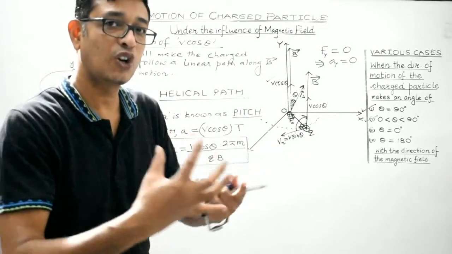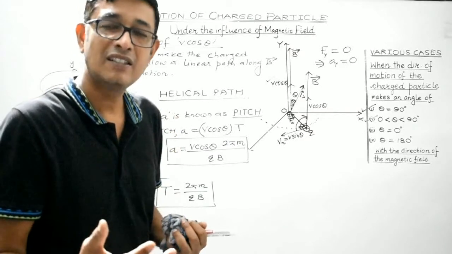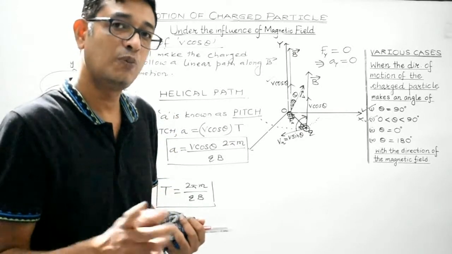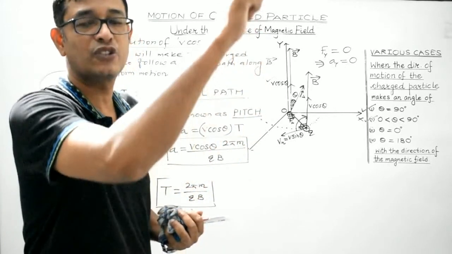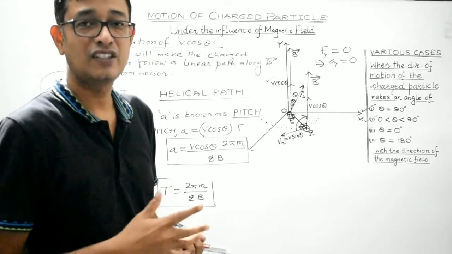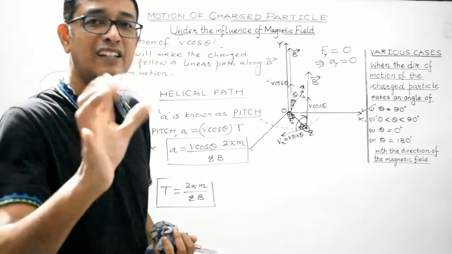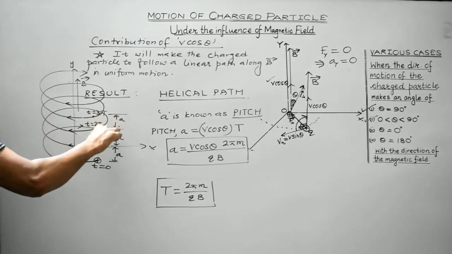So what will be the overall result then? The overall result will be that the charged particle will follow a circular path as well as keep on moving along the direction of the magnetic field. Right? So as a result, it must follow a helical path. This is the helical path I am talking about.